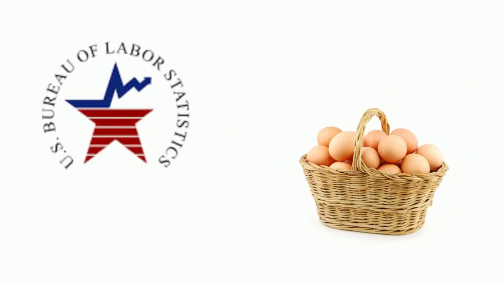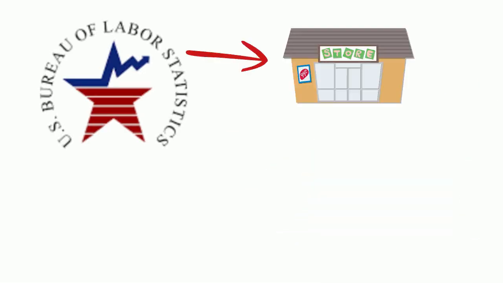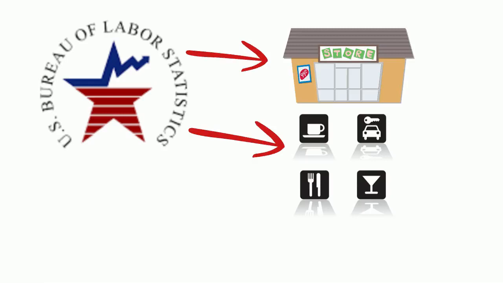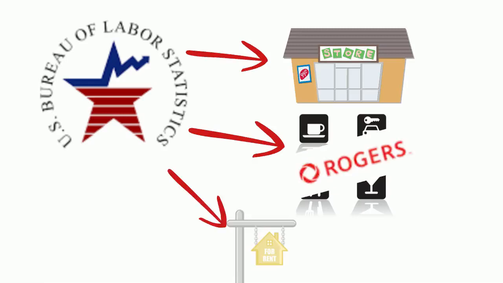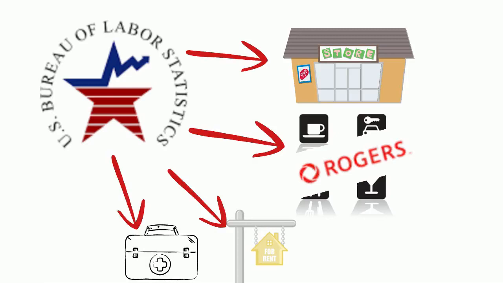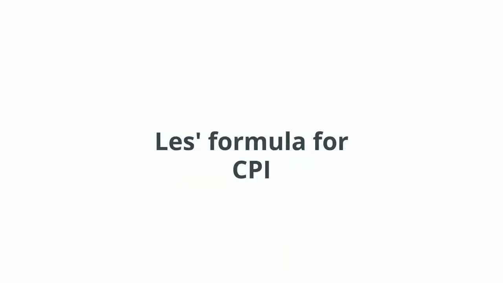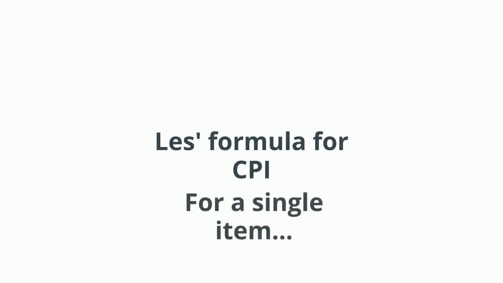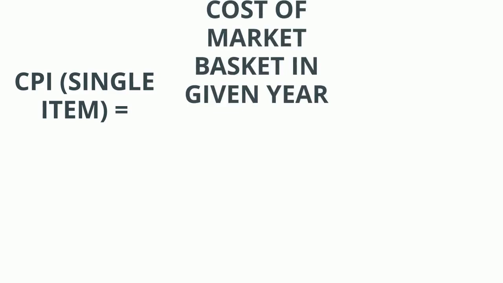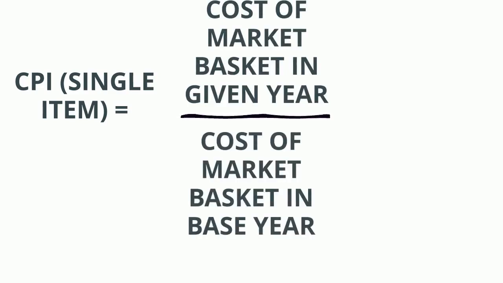Anyways, moving on, the Bureau of Labor Statistics records about 80,000 items per month for the basket of goods and services by calling or visiting retail stores and service establishments such as cable providers, rental units, and doctors' offices in order to get the best outlook for the CPI. The formula for calculating the consumer price index for a single item is done by dividing the cost of the market basket in a given year by the cost of the market basket in the base year. Then you multiply that number by 100.